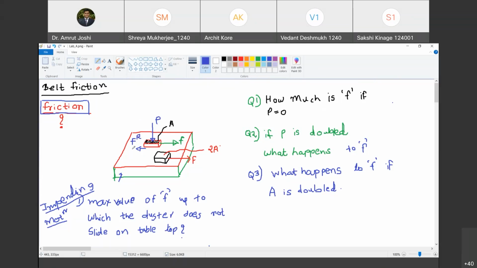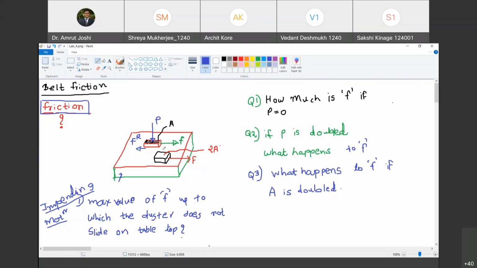FR is the maximum frictional force that can be generated between the bottom of the duster and the top of the table. Why maximum? Because if you increase the value of F beyond that, then the FR required, meaning FR maximum, will not be sufficient to stop the duster from moving towards the right.